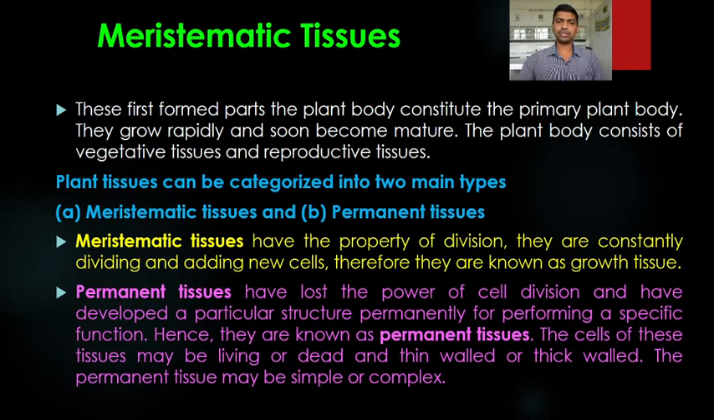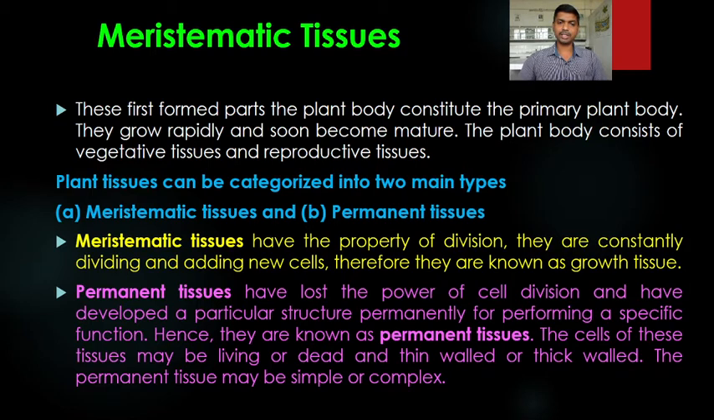The cells of this tissue may be living or dead and thin-walled or thick-walled. The permanent tissue may be simple or complex. So the cells of the permanent tissue may be living or dead, thin-walled or thick-walled. While the meristematic tissues are living tissue, the cells of this tissue are living cells, constantly dividing and adding new cells, the permanent tissue possesses cells which may be living or dead, thin walled or thick walled.